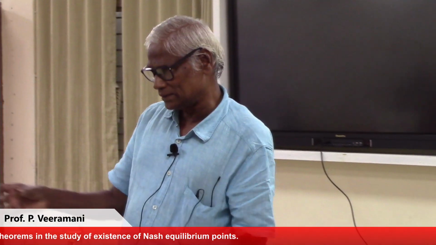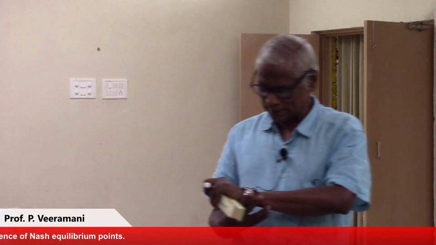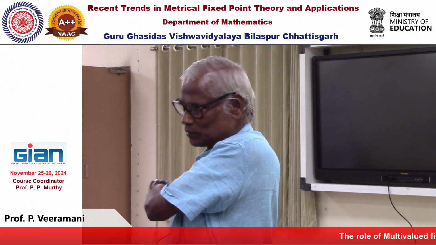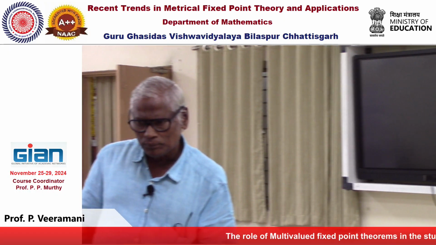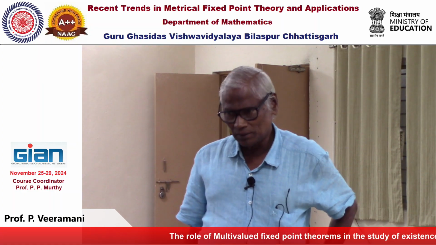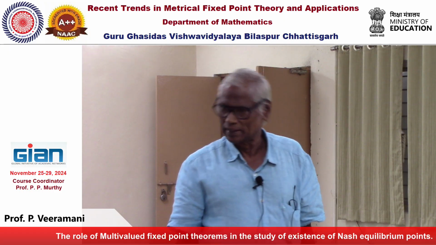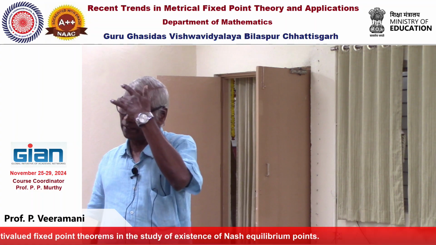So that is a nice result he proved in 1992 in the Journal of Mathematical Analysis and Applications. I think there he has also given some applications. Anyway, a union of convex sets need not be convex.